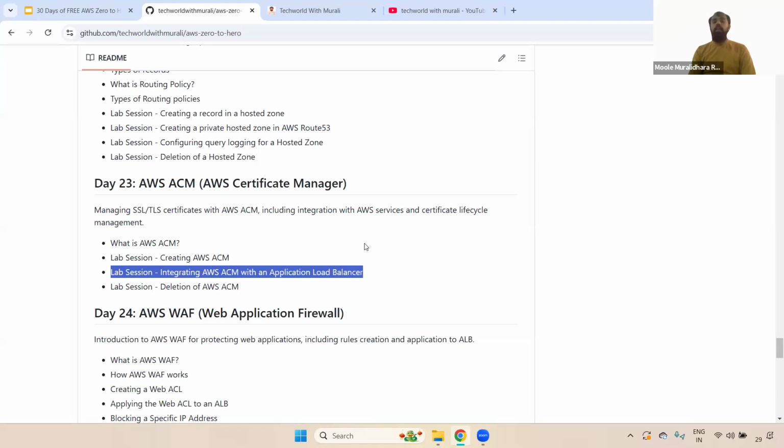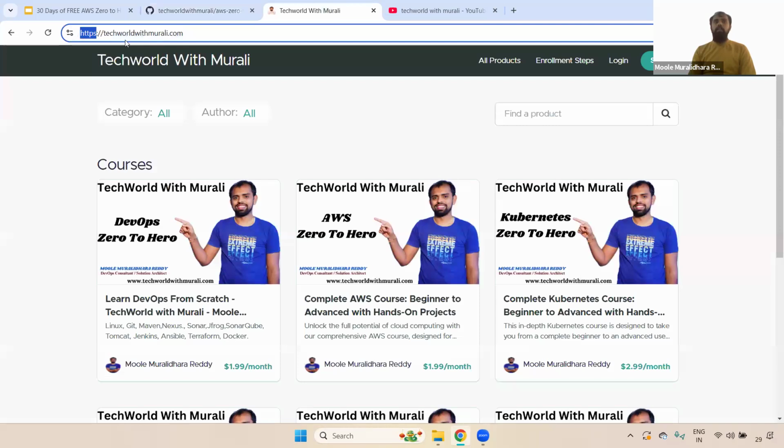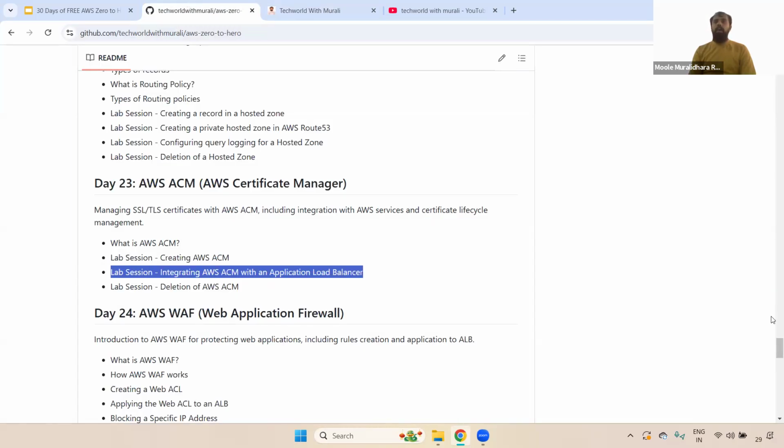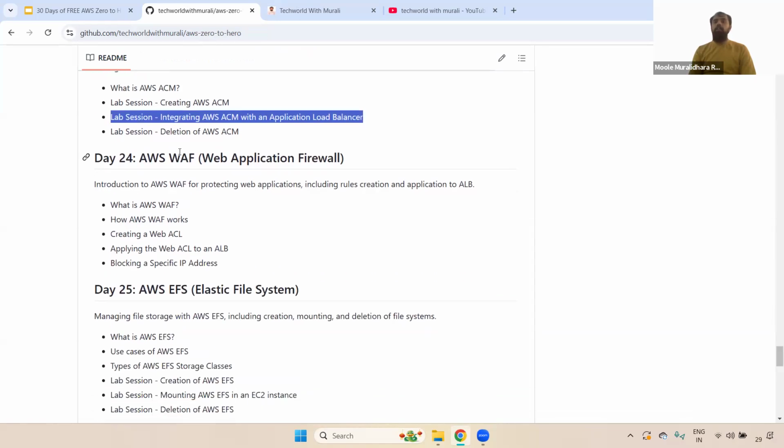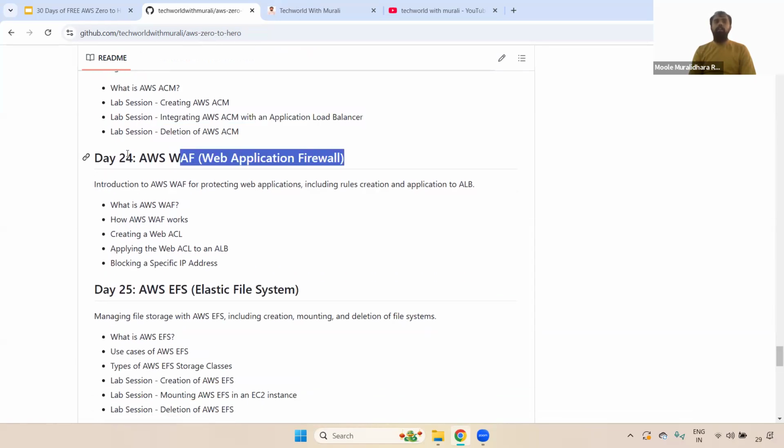How is it coming? If they deploy in AWS and use Route 53, we create the ACM. This ACM will be attached to the load balancer, and then we can access using a DNS name, for example technologymurali.com. Okay, clear?